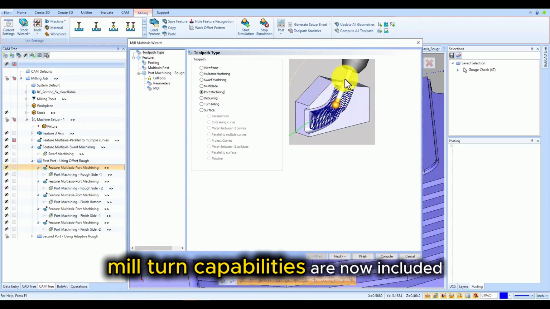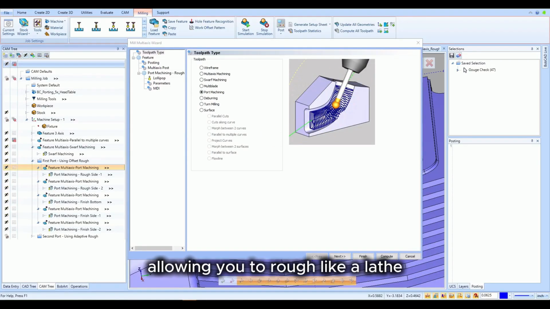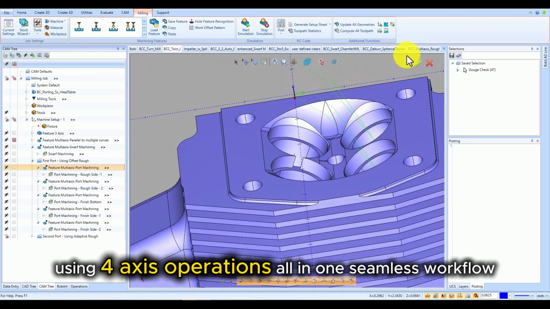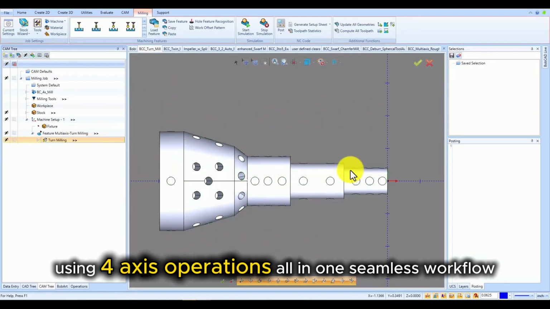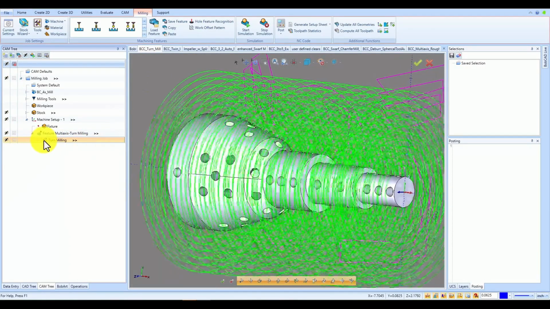Mill turn capabilities are now included, allowing you to rough like a lathe using 4-axis operations, all in one seamless workflow.